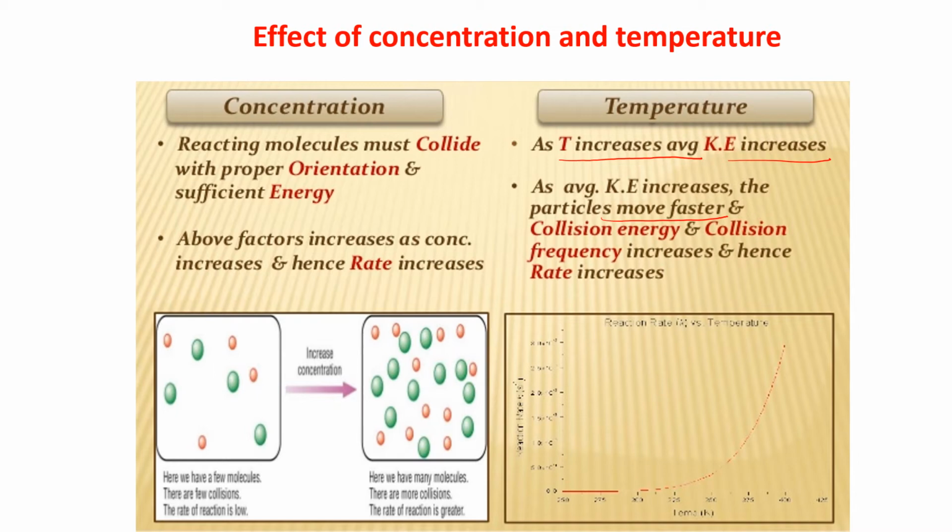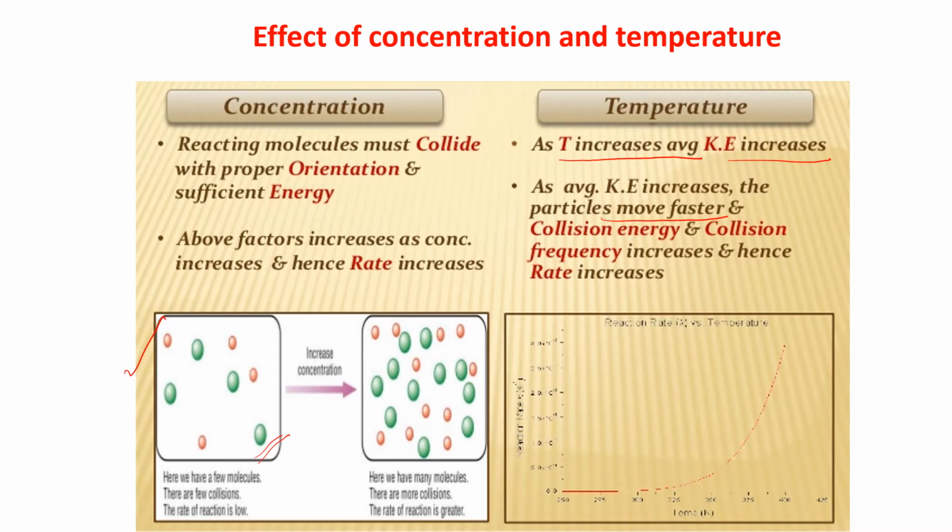Now see here in this diagram, we have few molecules here. You can see that few molecules are here. There are few collisions and the rate of the reaction is low because the molecules are not too many. So even if we increase the temperature, the concentration is still less, so these molecules only can collide.